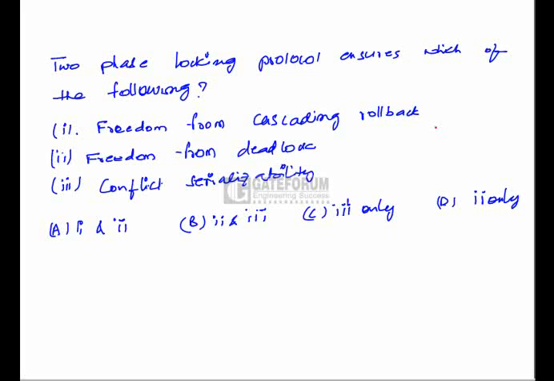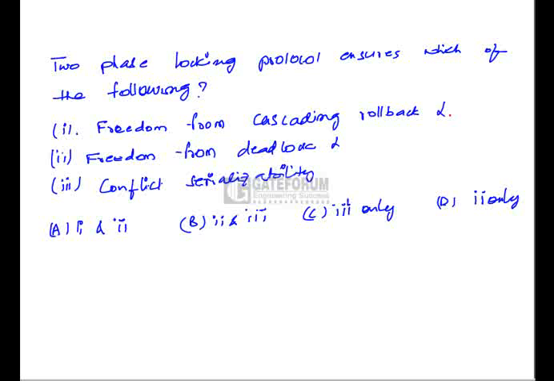Here three properties are given and we have to find the properties which are ensured by the two-phase locking protocol. In two-phase locking protocol, every transaction has to get the appropriate lock before accessing the data item. Hence, there might be a chance of getting deadlock. So, deadlock freedom is not guaranteed by two-phase locking protocol. The two-phase locking protocol allows schedules which suffer from cascading rollback. So we can eliminate this property.